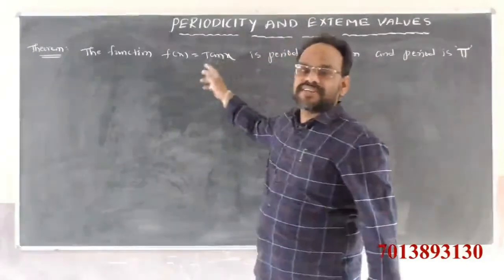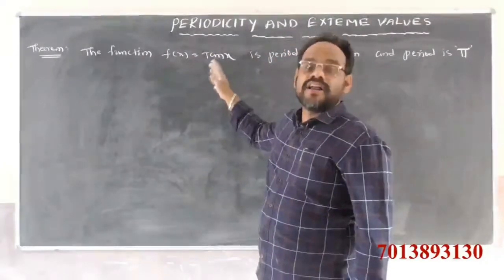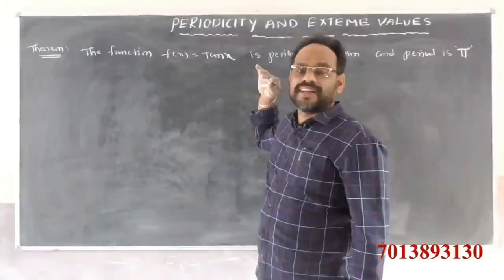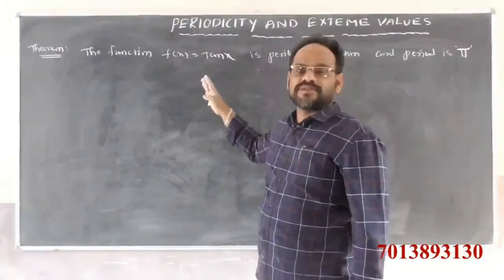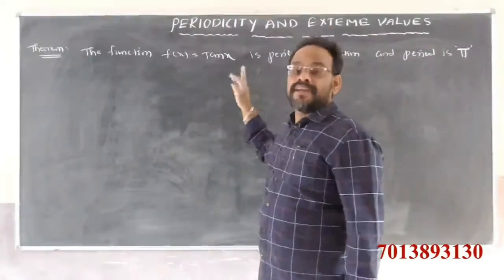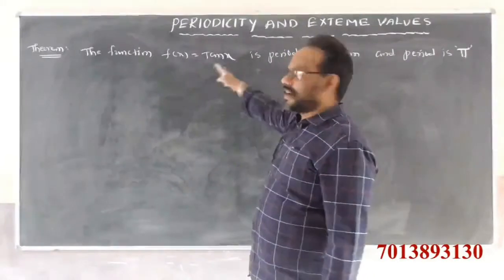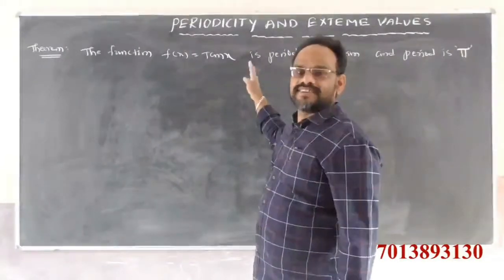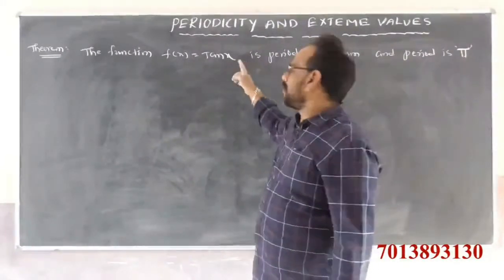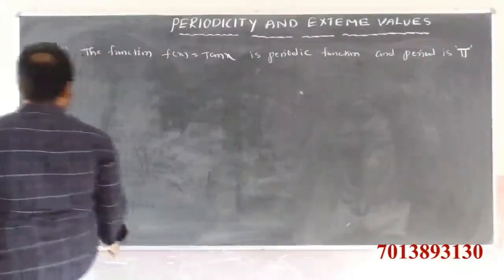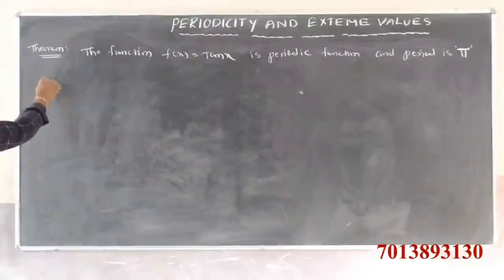The tangent function is also a periodic function. Already we discussed all the trigonometric functions. All the trigonometric functions are periodic functions only, but the value of p may be different. So the tangent function is also a periodic function, and the period is clearly pi. Now the proof. Observe here.